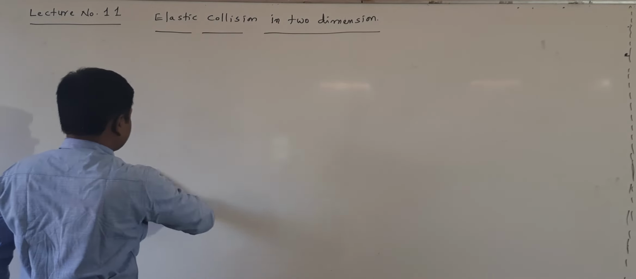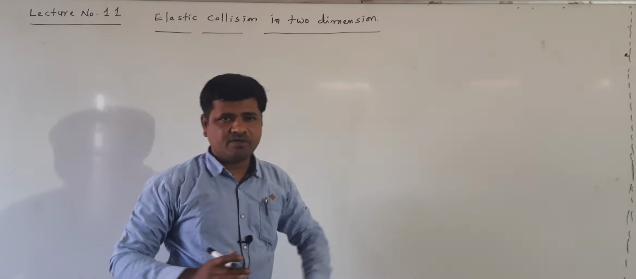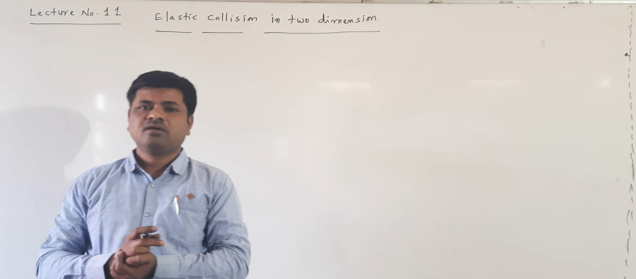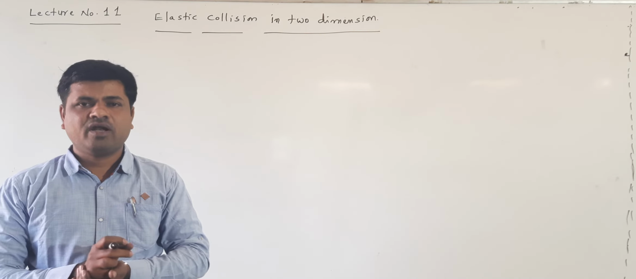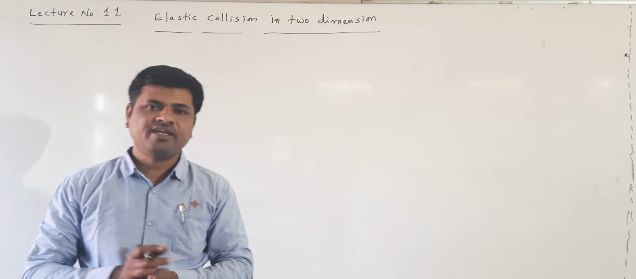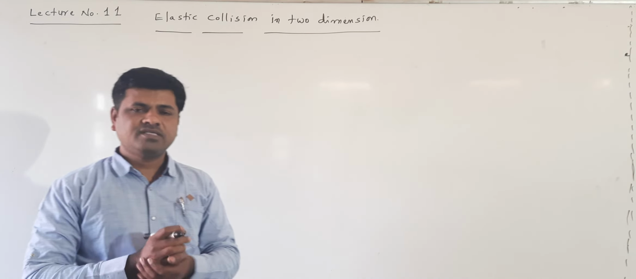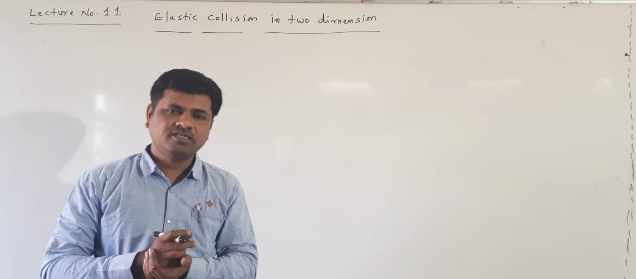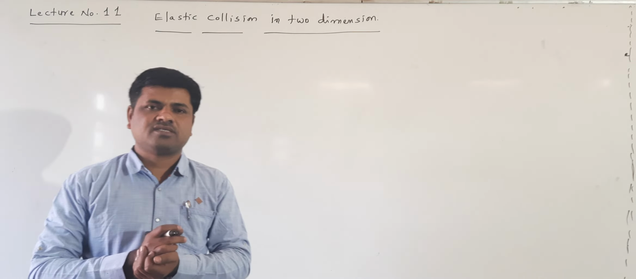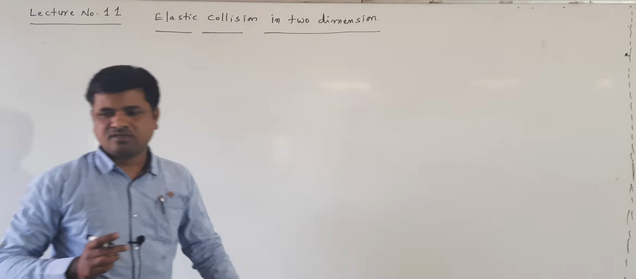Listen here. Elastic collision in two dimensions means that after the collision, the two colliding bodies move in the XY plane. That means they can move along the two axes. That's the reason it is called an elastic collision in two dimensions.